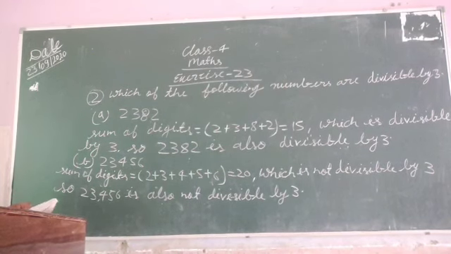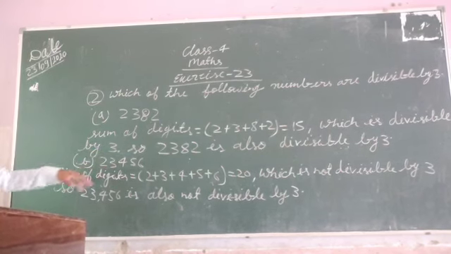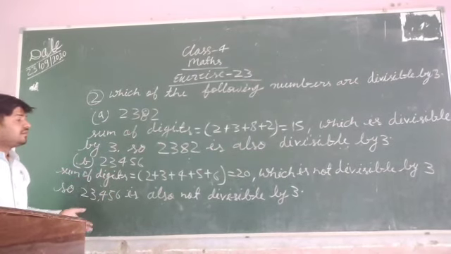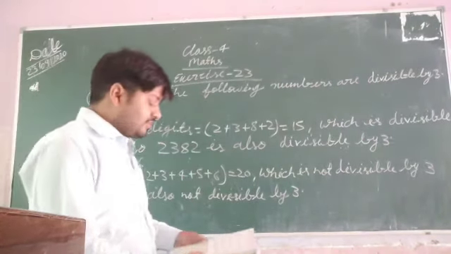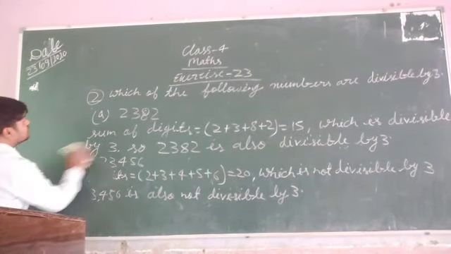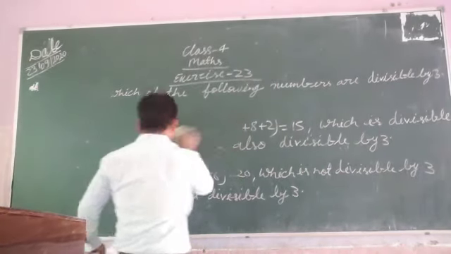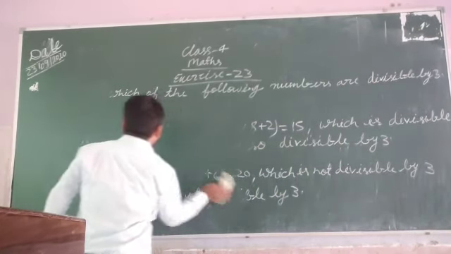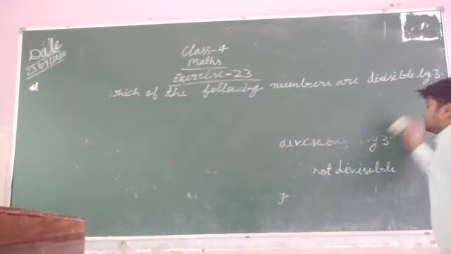Now I am going to tell you question number 3. Okay students, you have to write 2 lines in each and every question of question number 2: sum of digits, then check whether that number is divisible by 3 or not. In each and every question you have to write these 2 lines. Now, question number 3: which of the following numbers are divisible by 6? Now you have to tell which number is divisible by 6.